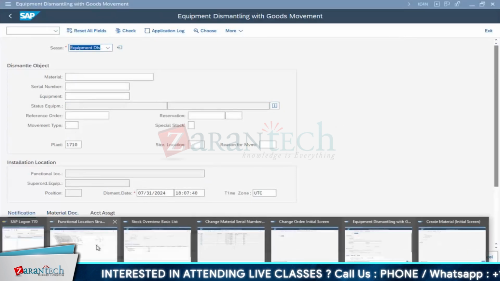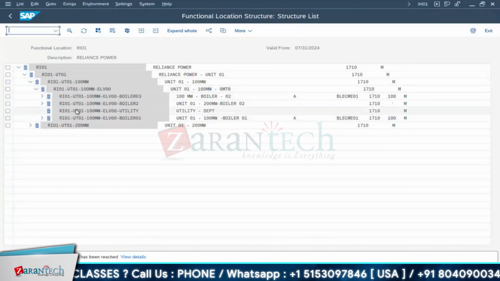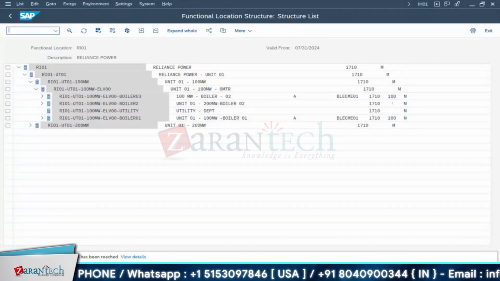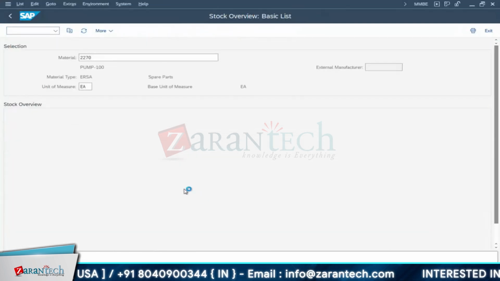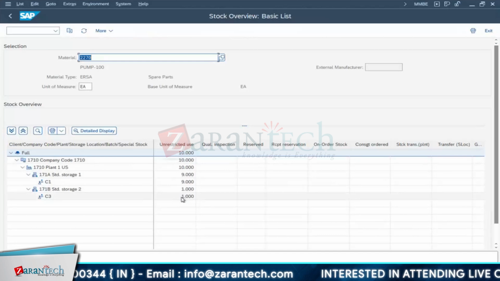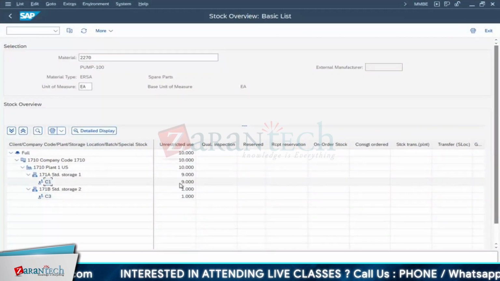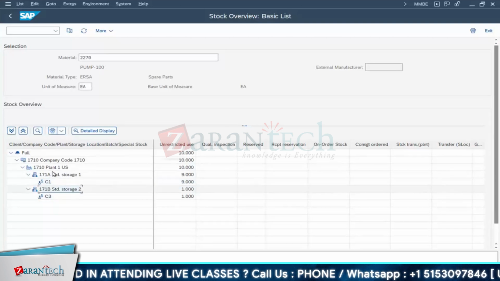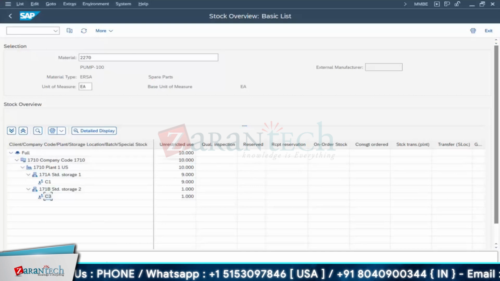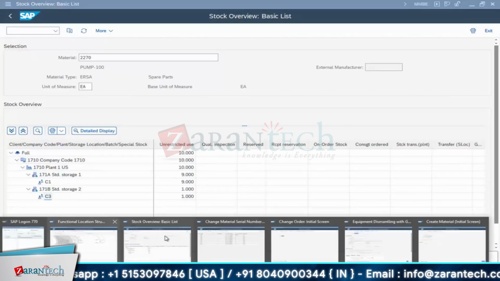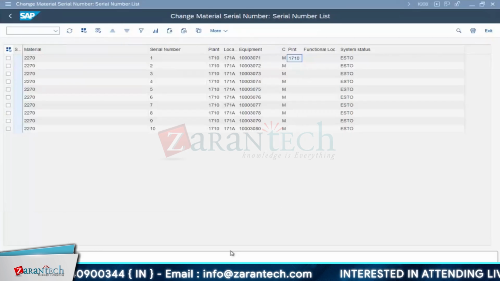Now we'll go back to our structure. See, here there is an equipment. Now you refresh it. Now it is not there. It got dismantled under this. Next, again you go for your stock. Now it has gone to the warehouse. So go for this. The only issue is it should be C3, right? It has come, which means it got changed. It cannot be like 10, right? New 9. It is under a different location. Storage location: damaged material. You can see the valuation also somewhere. Exactly. Valuation, what happens? That is one issue. We have to take care of this valuation. Okay. Now here I will come back.